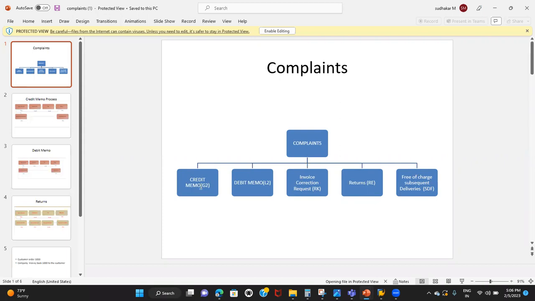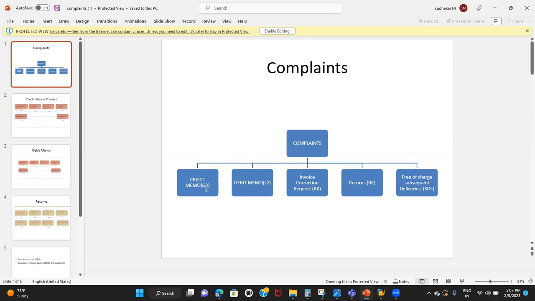Credit memo is a generic term, right? Most of the time we come across this word, credit memo. Companies give the credit memo to the customers. Why? There are different kinds of scenarios, and I'll tell you the very important ones. When the customer is overcharged: instead of charging him $100, I charged more than that, $120. So for the excess amount, $20, the company will issue the credit memo to the customer.